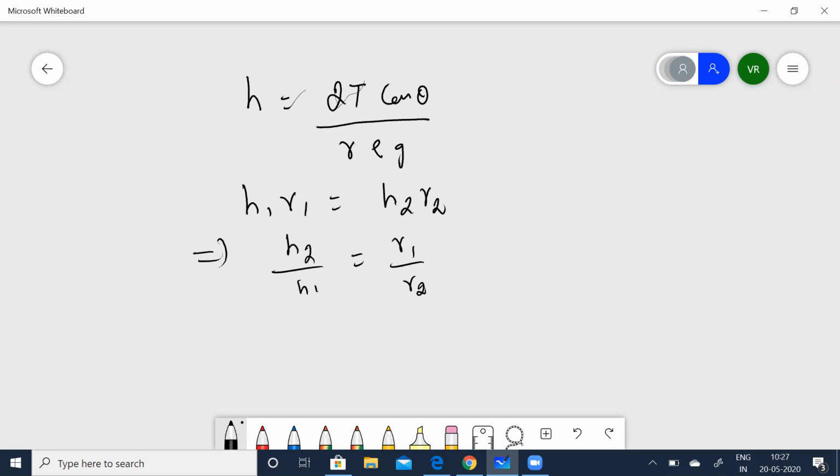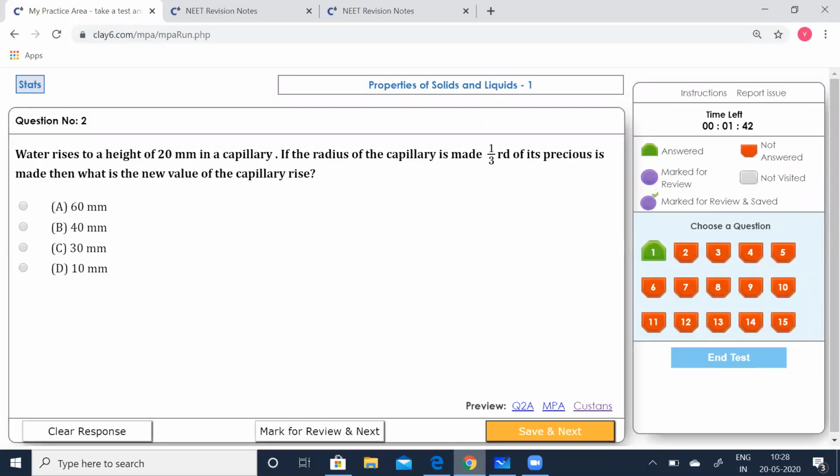Now simply apply that. 1 by 1/3, which is equal to 3. Or H2 is equal to 3 times H1. Given H1 is 20, right? So 3 into 20, which is equal to 60 millimeters. Let's see which option is correct. 60 millimeters. So make a note of it.